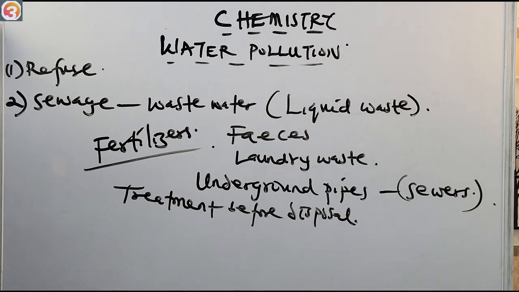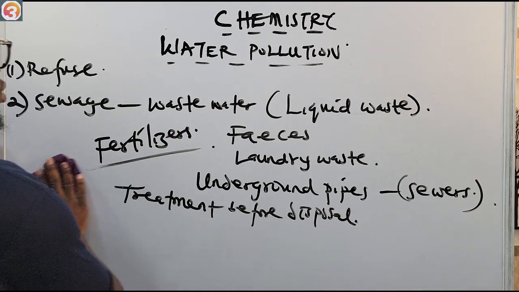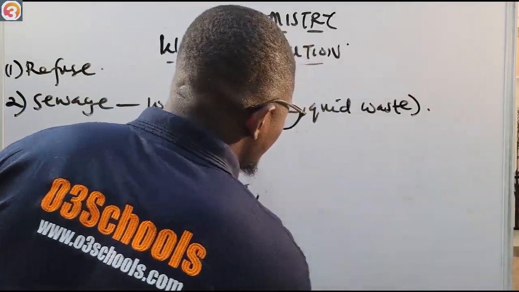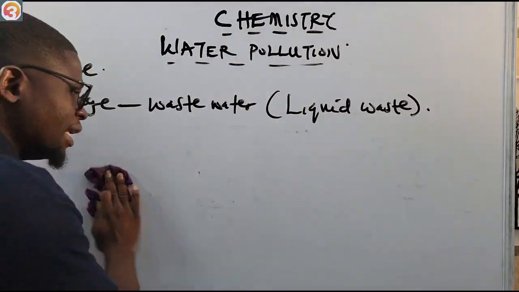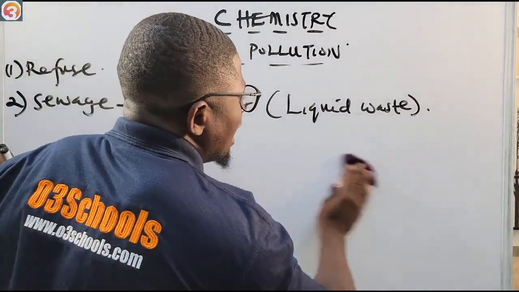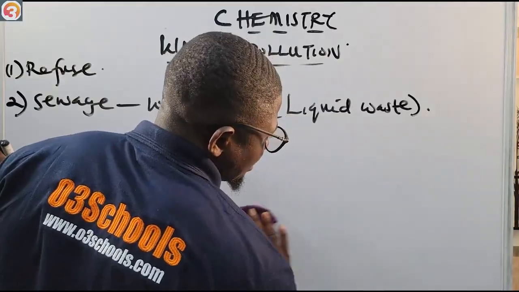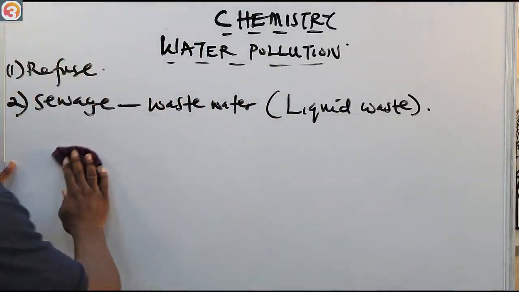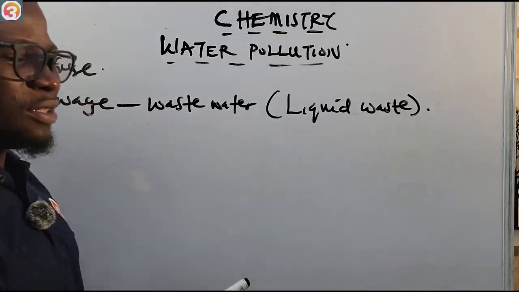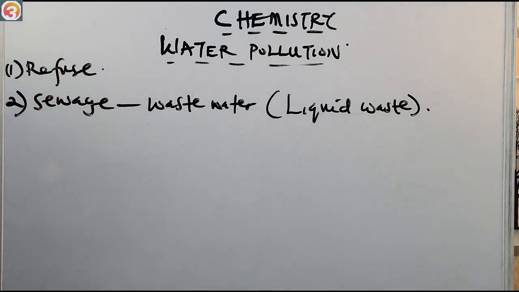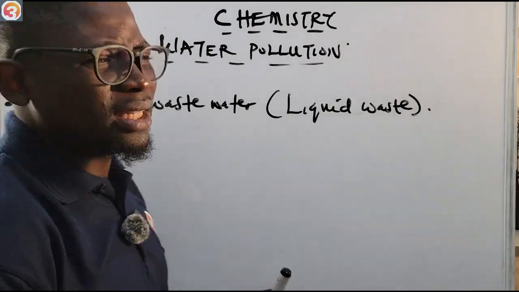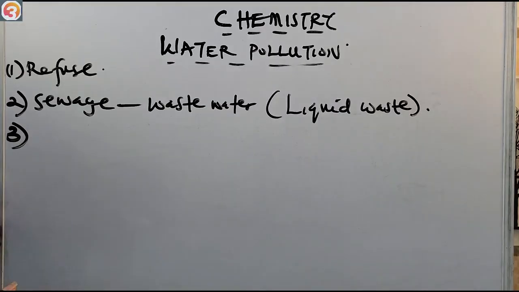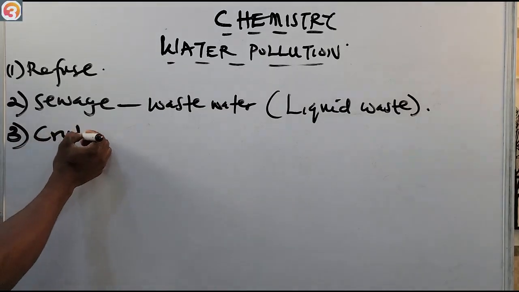Then another one is crude oil, which is the release of petroleum hydrocarbon into water. Sometimes you hear about oil spillage. Those of you in the Niger Delta, it's a common word. Where oil is abundant, you see spillage of oil everywhere, destroying aquatic life. So another water pollutant is crude oil.